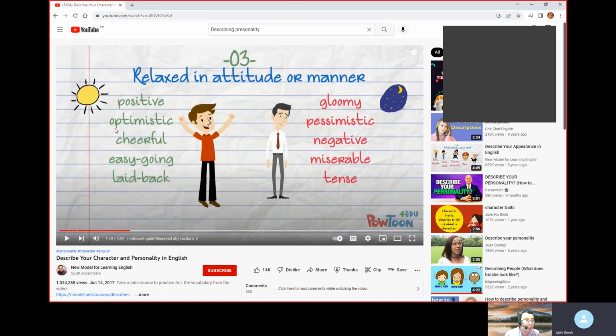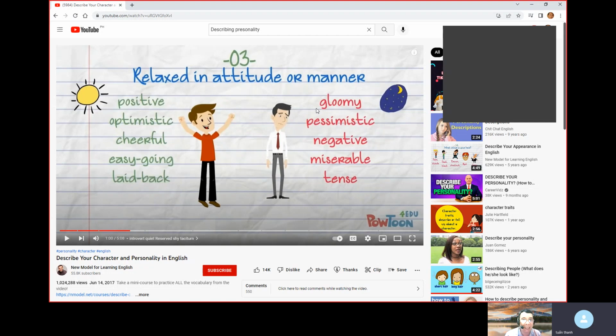Then the second one, optimistic. Okay, the third one, cheerful. Very good. The fourth one, easygoing, yes, and laid back, okay, laid back again. Very good.